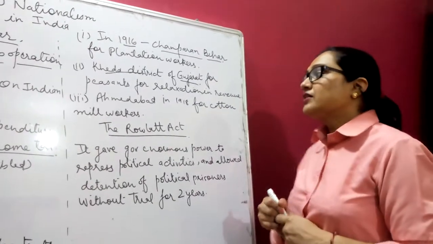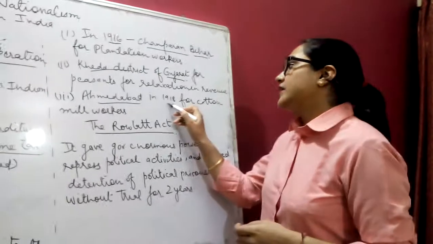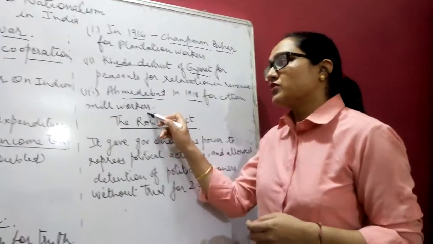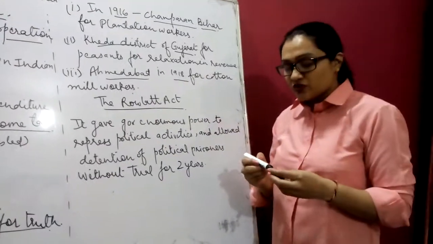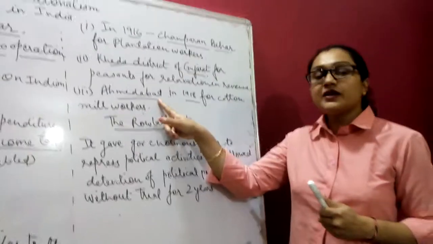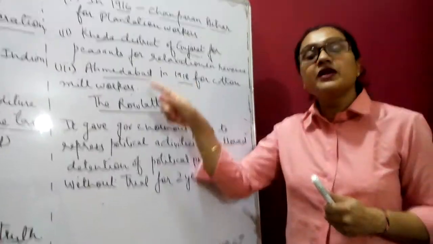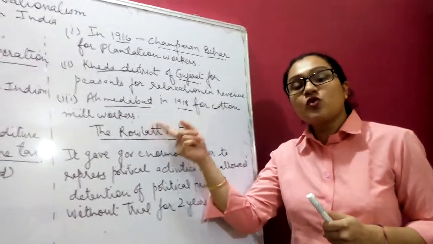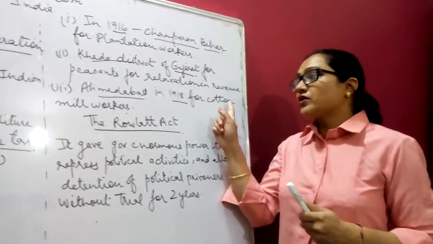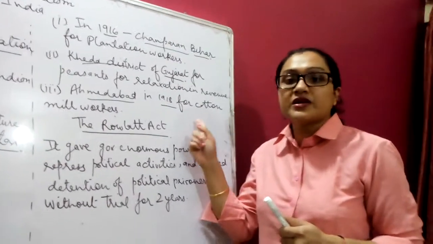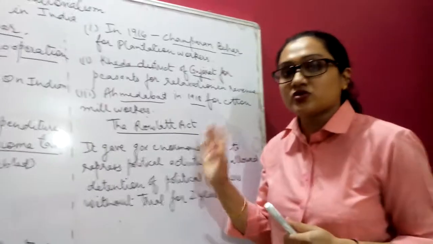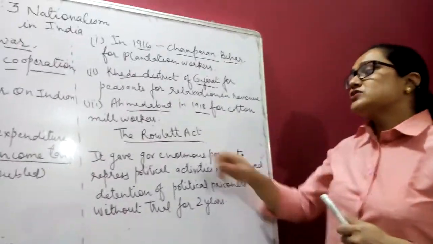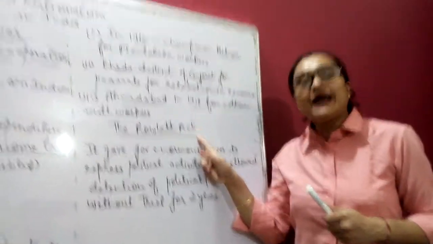Then third, Ahmedabad in 1918 for cotton mill workers. The third satyagraha was organized at Ahmedabad in 1918 for cotton mill workers. So he also wanted the cotton mill workers to raise their voice against that kind of discrimination. Okay students, then the next topic is the Rowlatt Act.